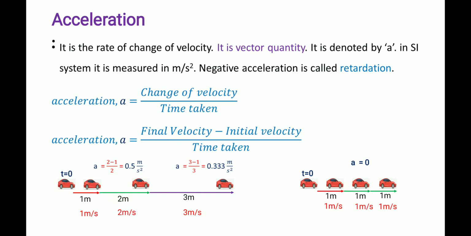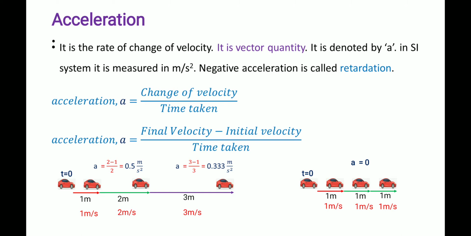So here velocity is constant, velocity is not changing, because it is 1 meter per second every time. The car is moving at a constant velocity of 1 meter per second. So here acceleration is 0. There is no change in the velocity of the car.